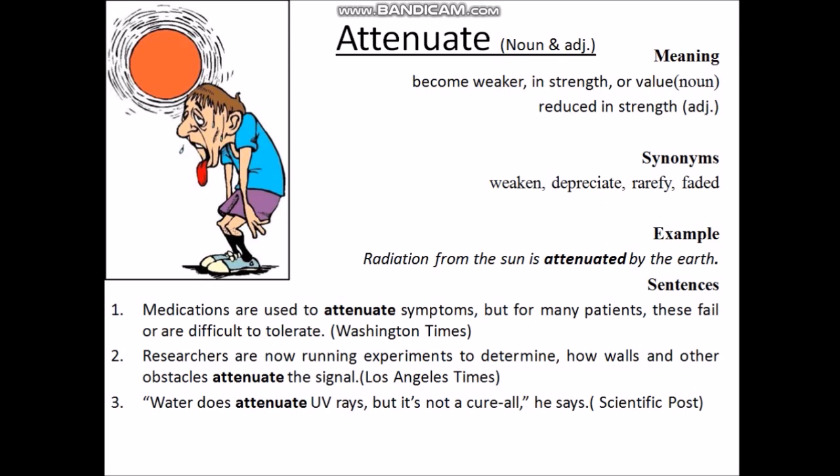So now move on to the second sentence. Second sentence is: researchers are now running experiments to determine how walls and other obstacles attenuate the signal. That means researchers are experimenting on how the wall and other obstacles prevent the signal. Attenuate means prevent for this sentence. And the third sentence is: water does attenuate UV rays, but it's not a cure-all, he says. That means water can prevent the UV rays, but it will not finish or cure it properly.